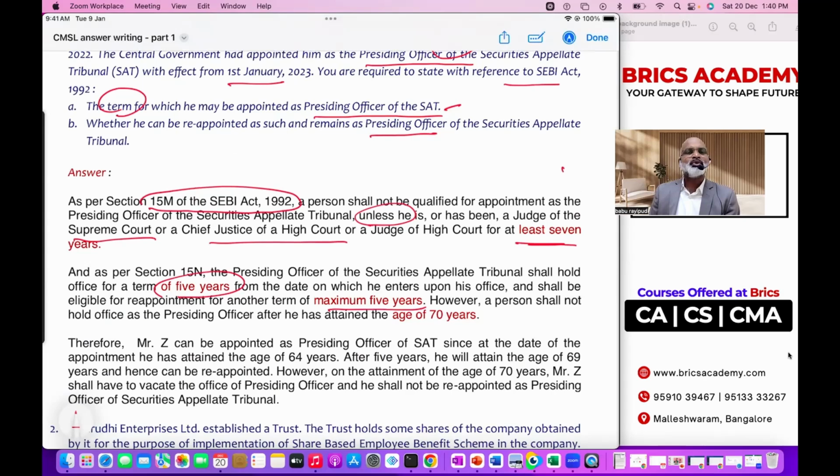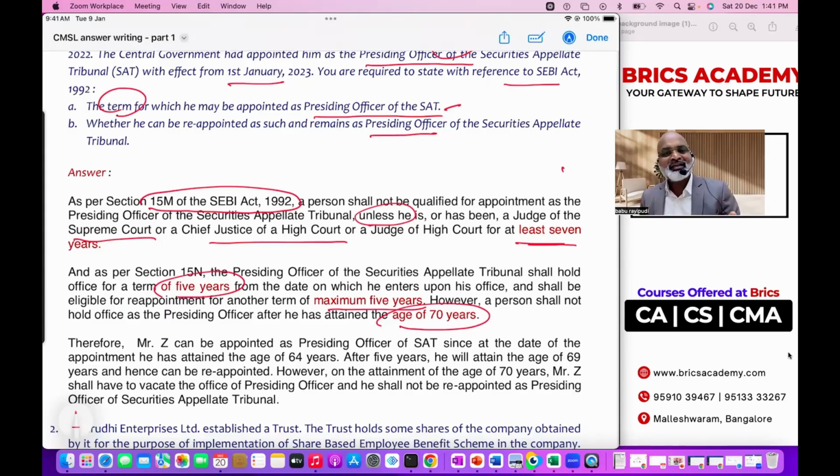That means he may be reappointed also. But see the point, subject to the age of maximum 70 years. So two concepts you explained clearly. What is the concept you explained? First of all, who's eligible for appointing as presiding officer according to SEBI Act 1992? So in both the paragraphs, you did not answer the question. Try to understand this. Both the paragraphs, you explained only concept. So remember, the first paragraph of this kind of question always explains the concept first. If you remember the sections, you write the section. If you remember the regulation, you write the regulation. Otherwise, as per the relevant sections or regulation of so and so, please write the concept.